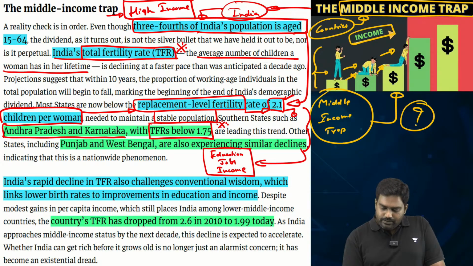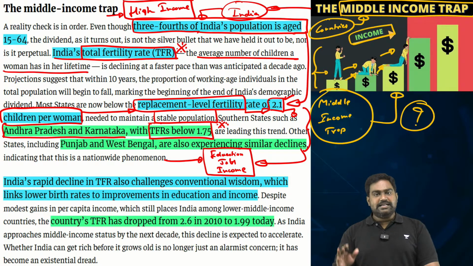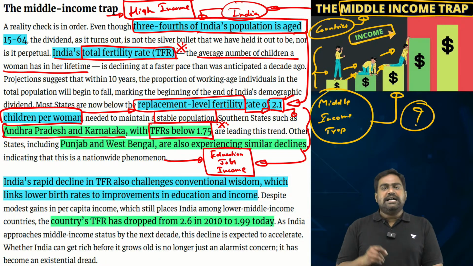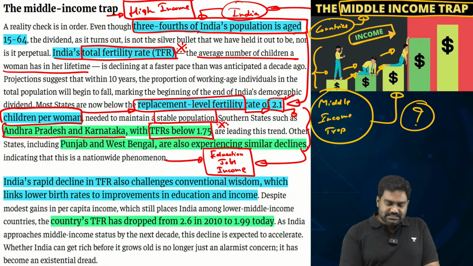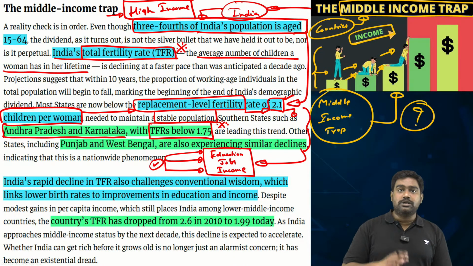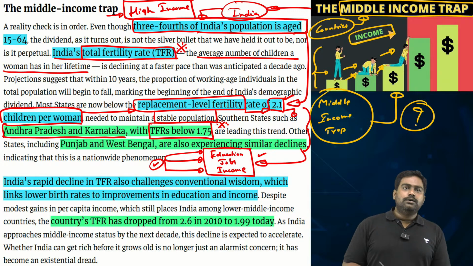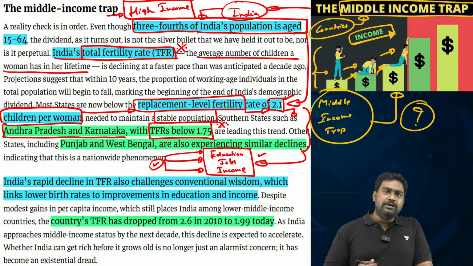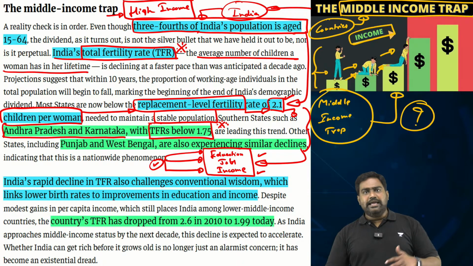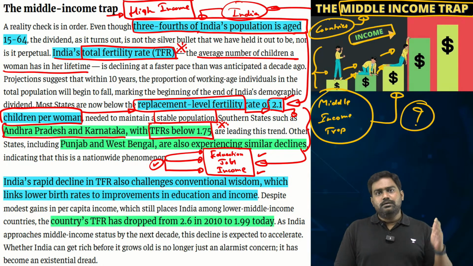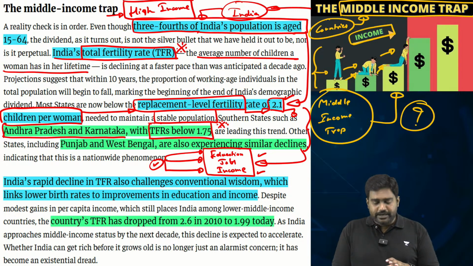See, generally, historically as well, we have seen that around the world, as economies develop, as people get educated, there is a greater tendency to have fewer children, or sometimes no children at all. If you look at your ancestors, let's say grandparents, great-grandparents, who may not be well educated, who didn't have a stable job, stable income, they would end up having 10, 15 children, almost building cricket teams individually, right?